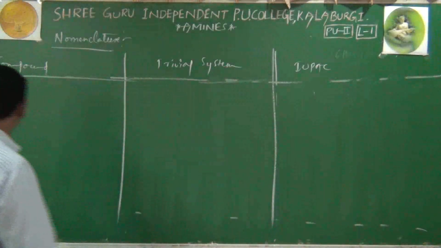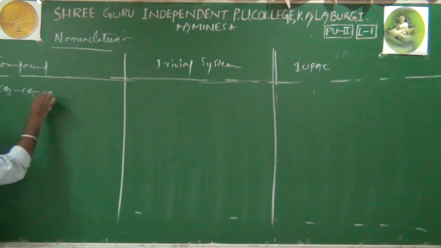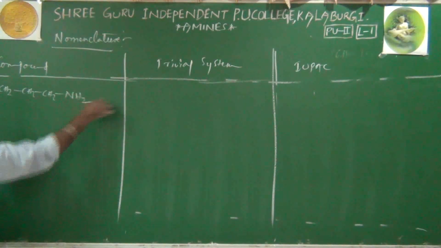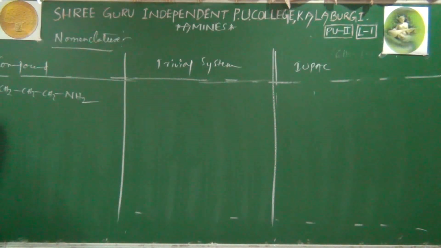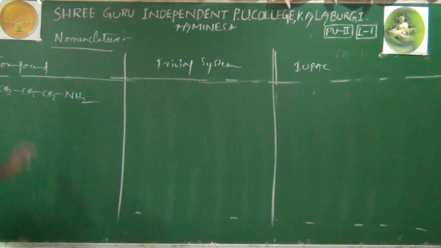Right, we'll continue then. Next example is CH3CH2CH2CH2NH2. This you can already guess. A total of 1, 2, 3, 4 carbons are present. 4 carbons means it is but, of course, and all 4 carbons are in a straight chain manner.